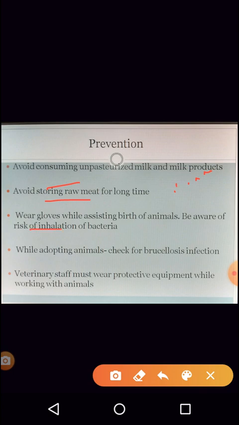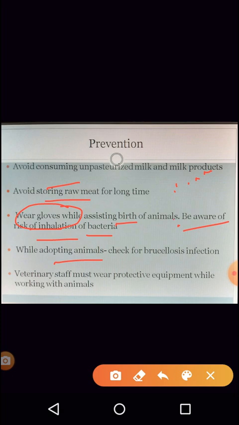The person assisting the birth of animals should definitely be protected by wearing gloves. Be aware of inhalation: during the birthing, the organism could spread into the air, so definitely be careful in that area.